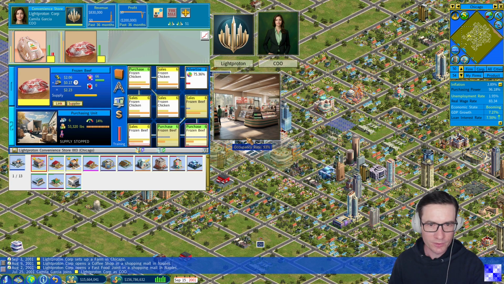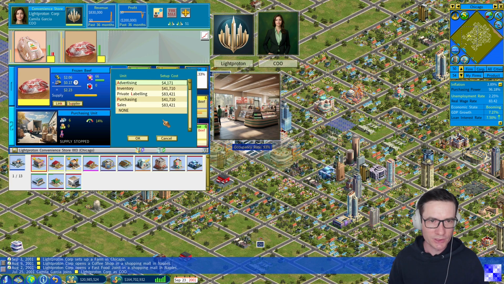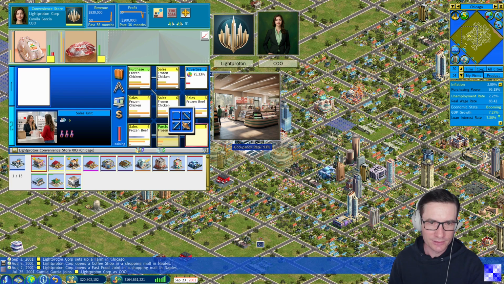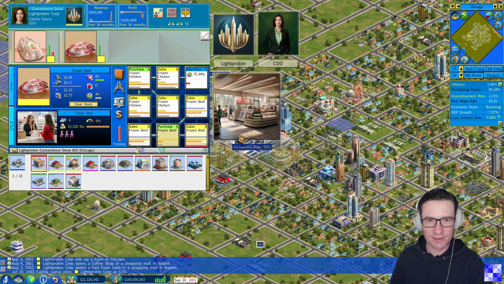Here we stop the purchasing. Yes, and now instead of a purchasing unit here, we will add another sales unit like that. Now it makes sense, right? This is the best layout.